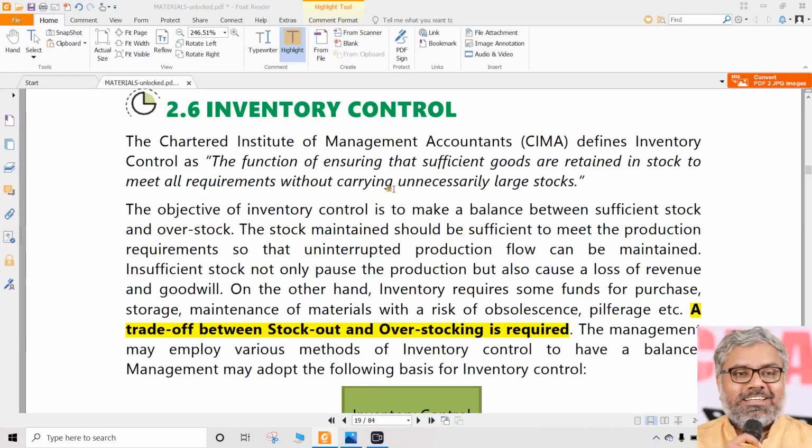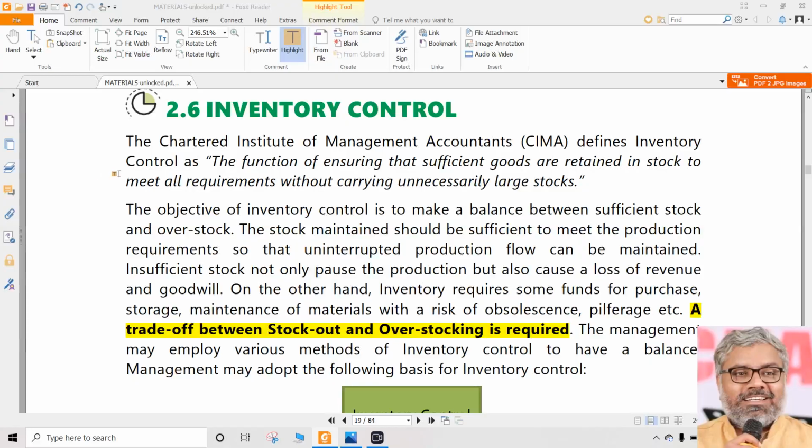While the materials are stored, what kind of documents or records are maintained? Bin card, stores ledger, what is the difference between them? Once again, that's a theoretical area. So what are they, explain in short: what is the meaning of bin card, stock control cards, or stores ledger? All of them are storage-related documents. So these are all theory questions. So far, the numerical questions we have encountered are majorly only about valuation of material receipts. All other things are mostly theoretical in nature. Theoretical in the sense that they can be expected as theory questions in the examination.